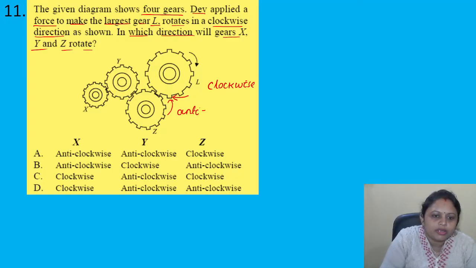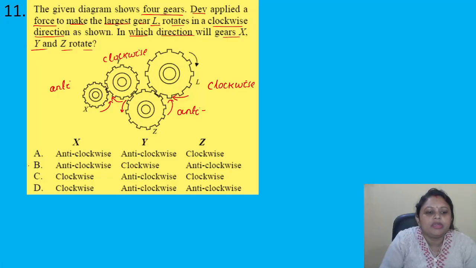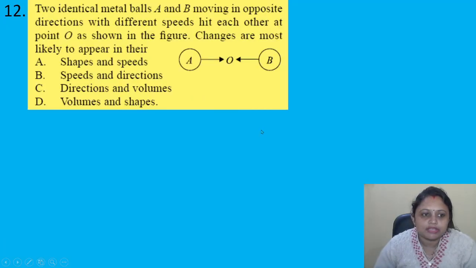As Z is anti-clockwise, Y will move clockwise. And if Y is moving clockwise, then X will move anti-clockwise. So here the correct answer is option B. X is anti-clockwise, Y clockwise and Z anti-clockwise. Got it everyone? Coming to the next question.